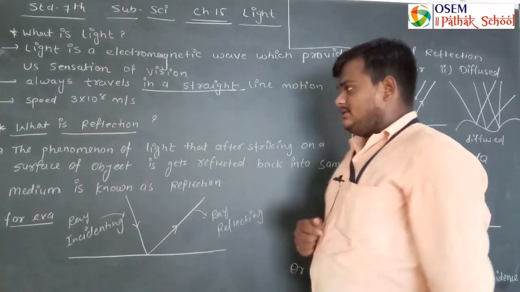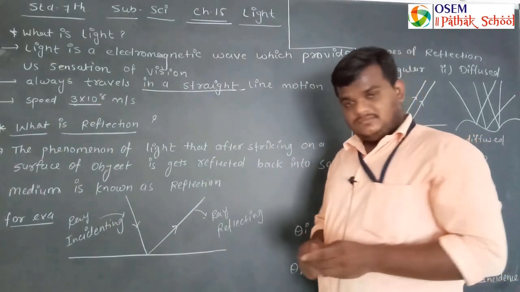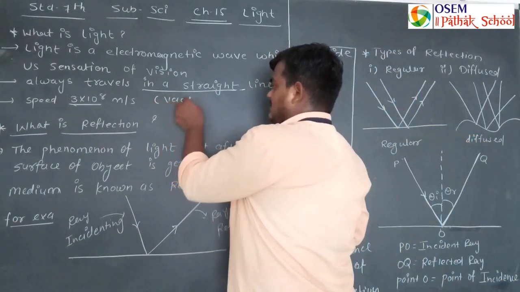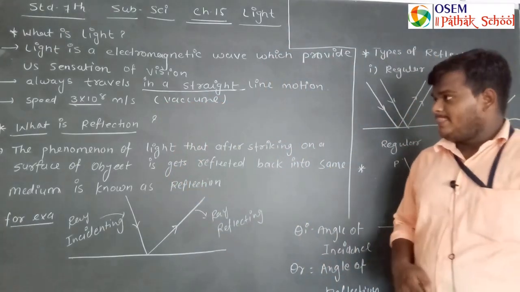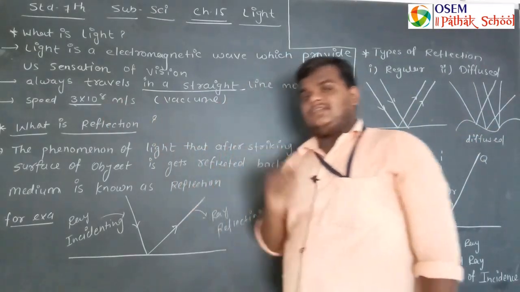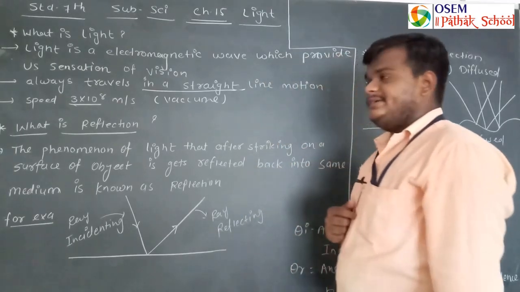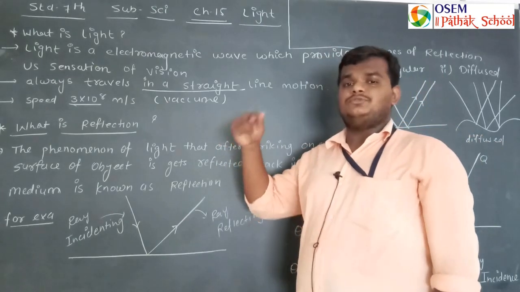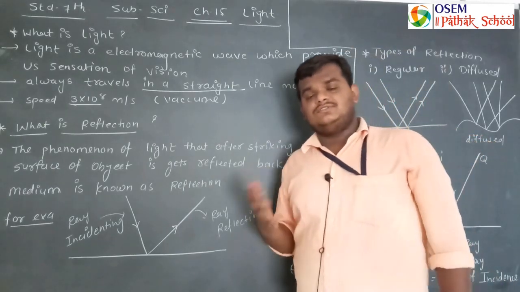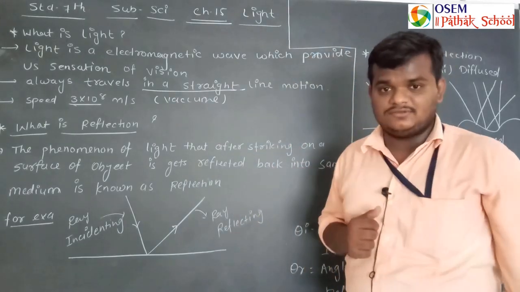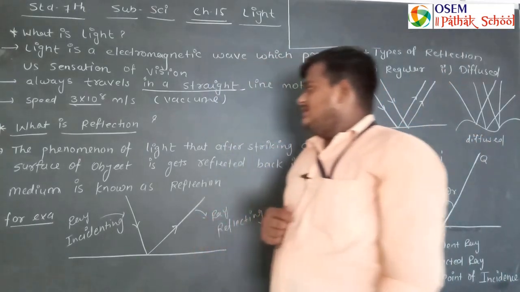The speed of light is approximately 3 into 10 raised to 8 meters per second. This is in vacuum, and it gradually decreases when it enters the atmosphere. So in 1 second light covers 3 followed by 8 zeros meters. This is the speed of light. It is very high.